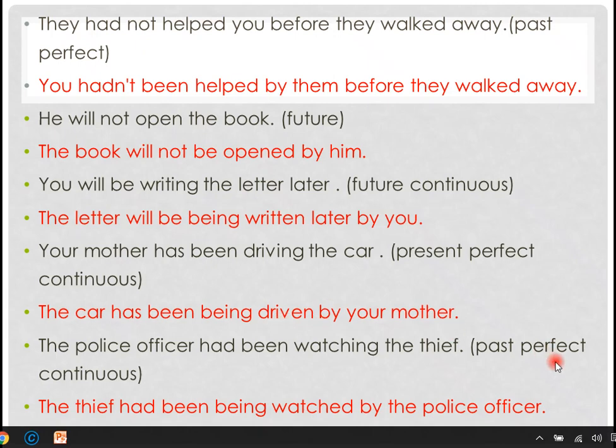And we have past perfect continuous as well. We have had, been, being hoisted by the police officer. You can check the examples and see the difference between them.